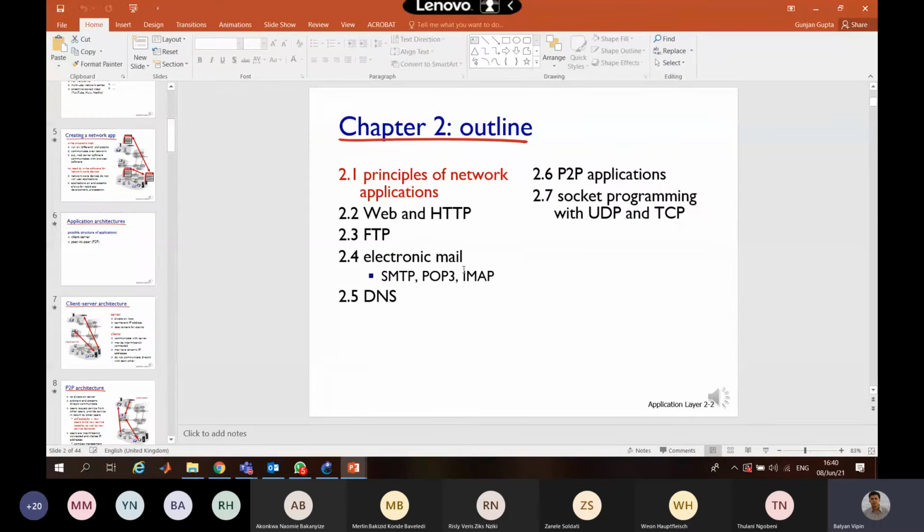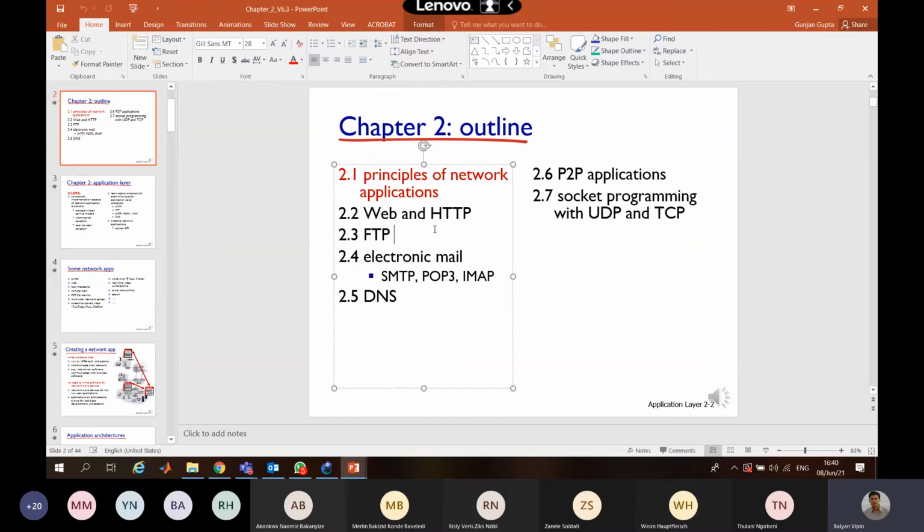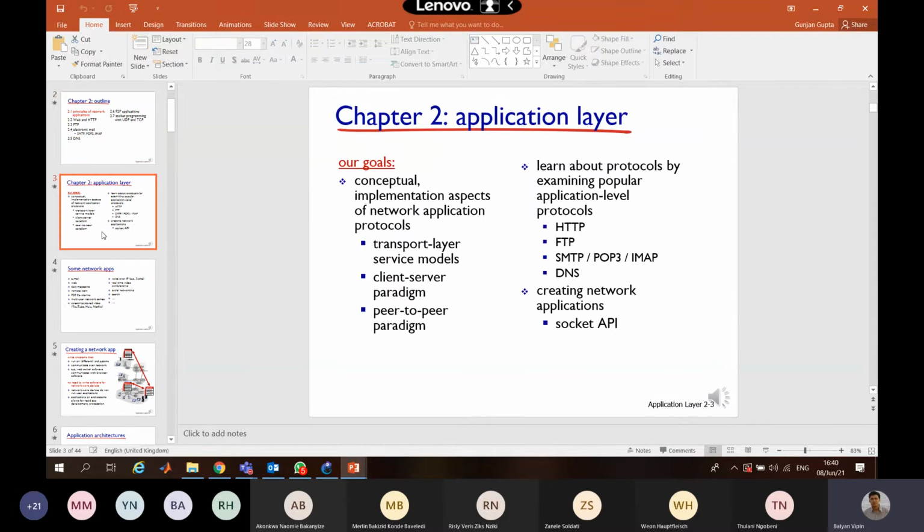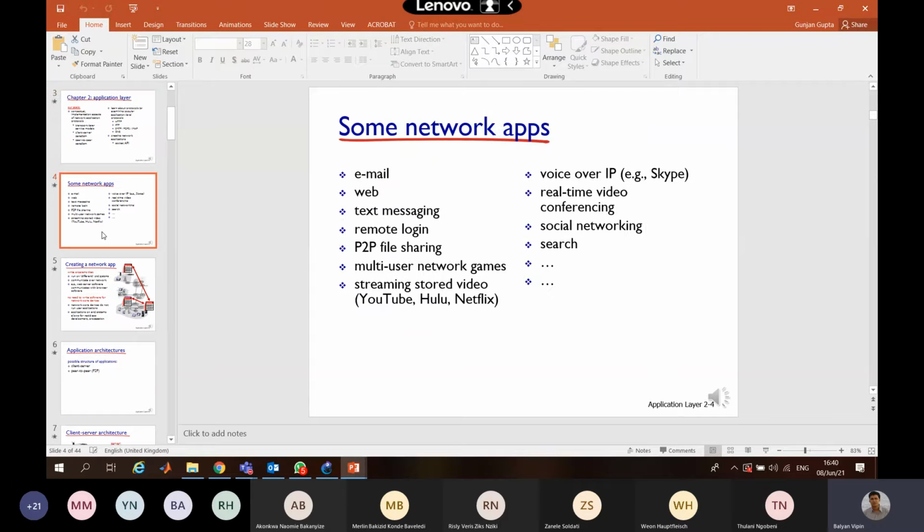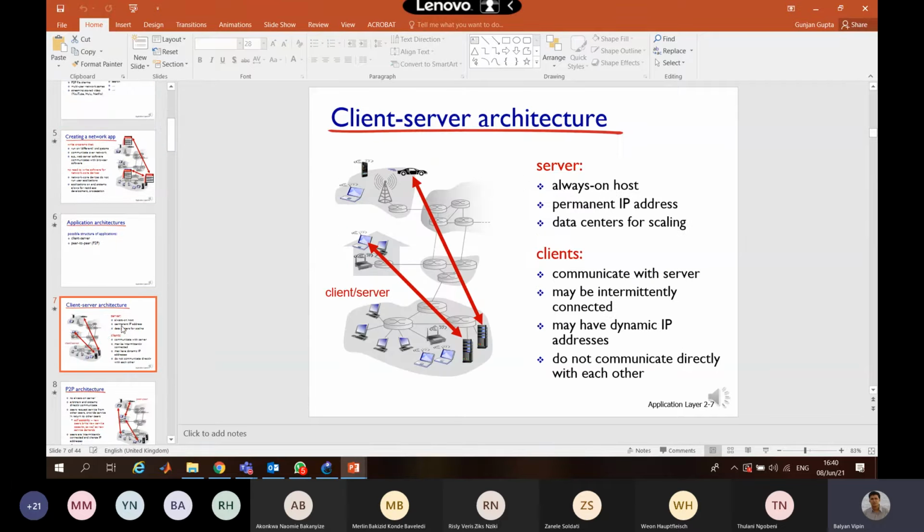In the application layer, I told you that you must know what the web and HTTP protocols are, what FTP is, these three protocols: SMTP, POP3, IMAP, DNS, and the applications in which we use them. You need not know anything about socket programming. I think I removed this from the slides also.